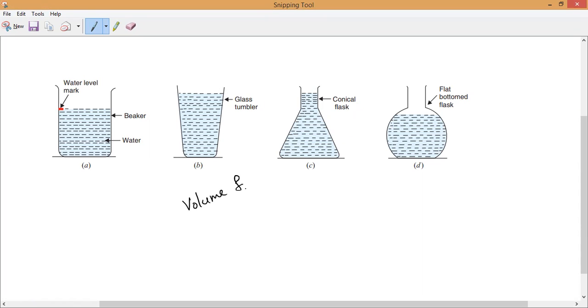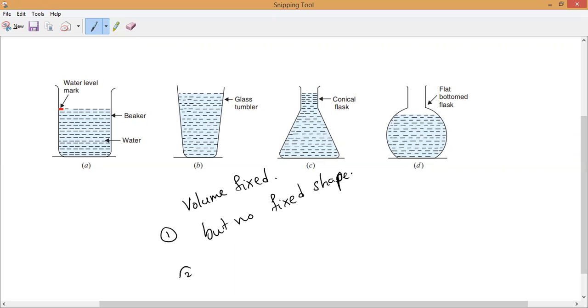Understanding? Volume is fixed, but what is not fixed, guys? Yes, please respond. Shape is not fixed. That is the first point of liquids. What is the first point of liquid, everyone? Fixed volume, but no fixed shape. Everyone, make a note. No fixed shape. What have you written till now, Harish? Fixed volume, but no fixed shape. Please write it. Is it okay, everyone?